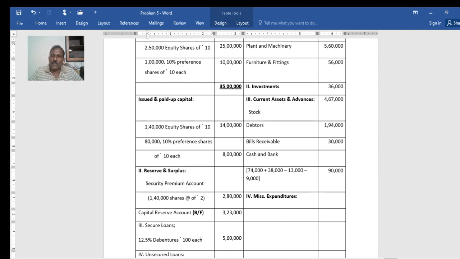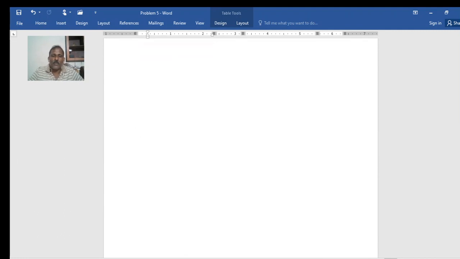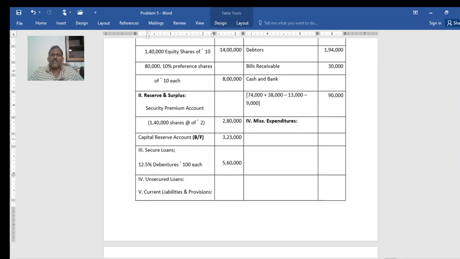Then capital reserve, you see, this is a balancing figure, in the sense each asset is taken at the given value, not the balance sheet value. Other assets at book value, and the building and 3 assets at a different value. A limited plus B limited, all assets, then all liabilities A plus B, then purchase consideration A plus B. The difference you get here in the credit. In other earlier problems, the difference you got in the debit, so we called it goodwill. Now the difference is in capital reserve credit. This is the difference of assets and liabilities and purchase consideration.